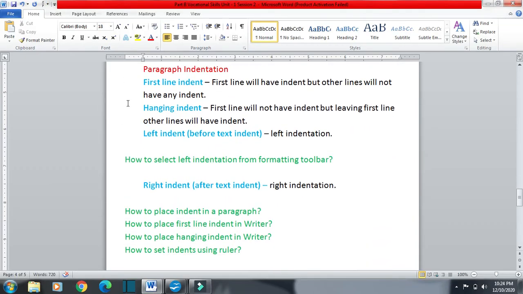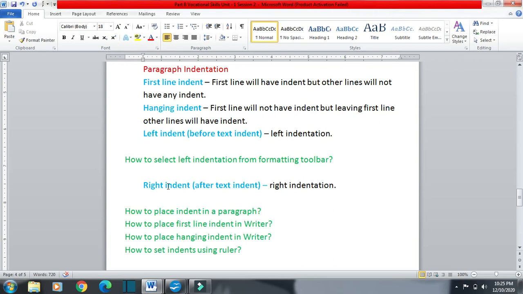Now next is paragraph indentation. There are four types of paragraph indentation: first line indent, hanging indent, left indent and right indent. In MS Word these four indents are available. But in OpenOffice.org there is a problem, some indents are not available. So for that we have to go for some trick. So we will see how we can go for these indents.